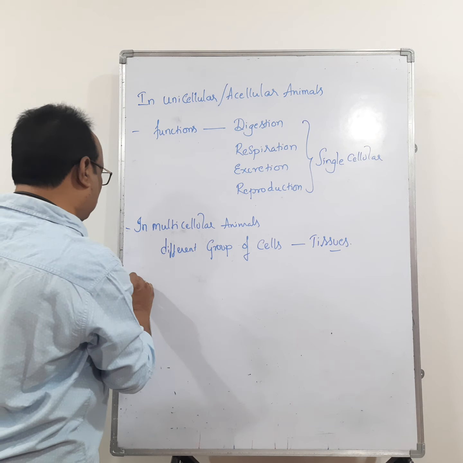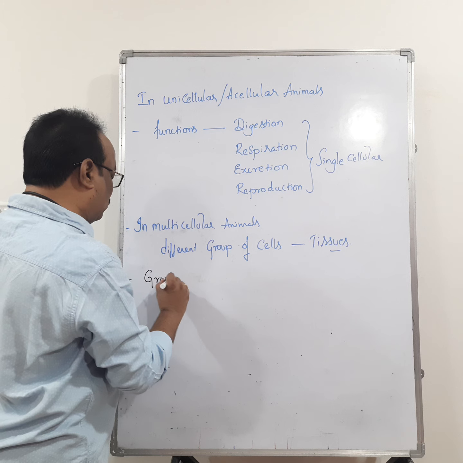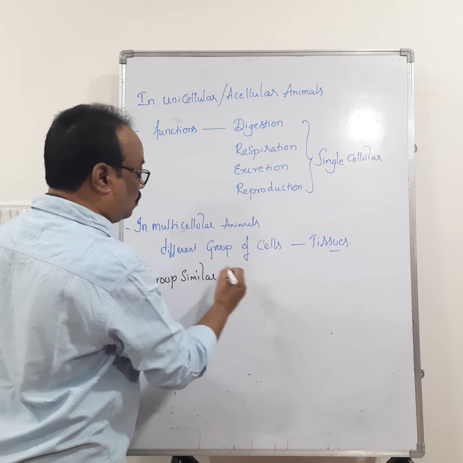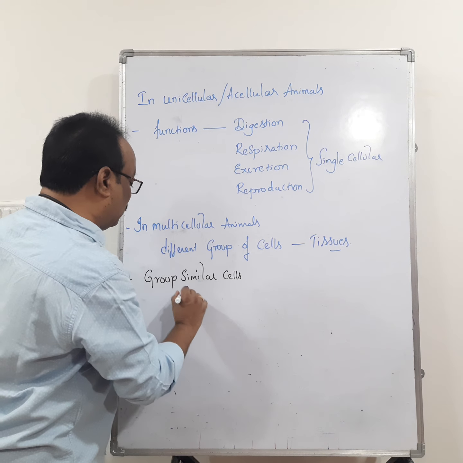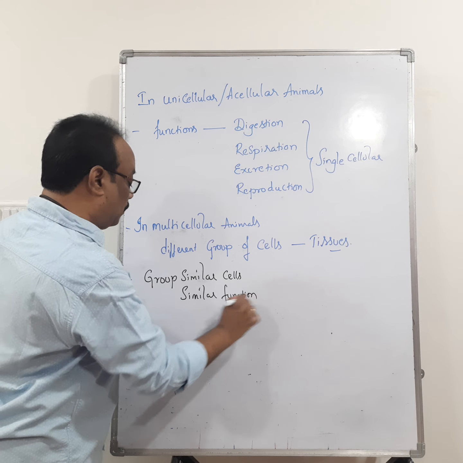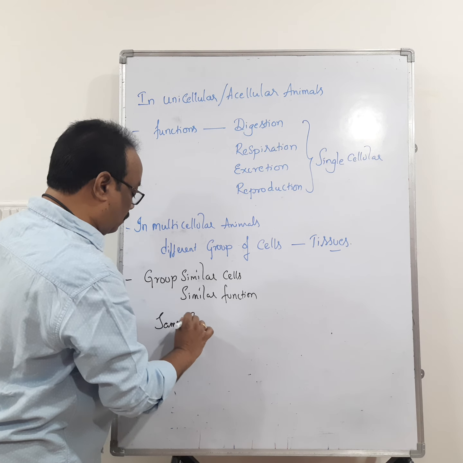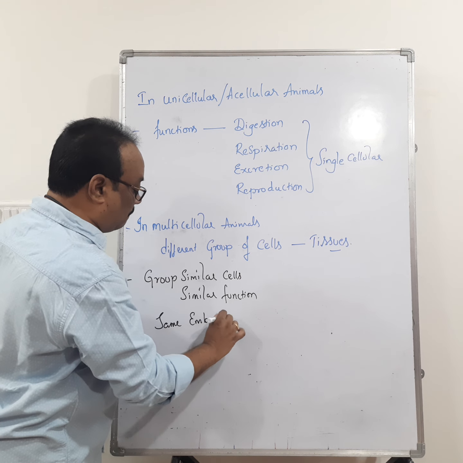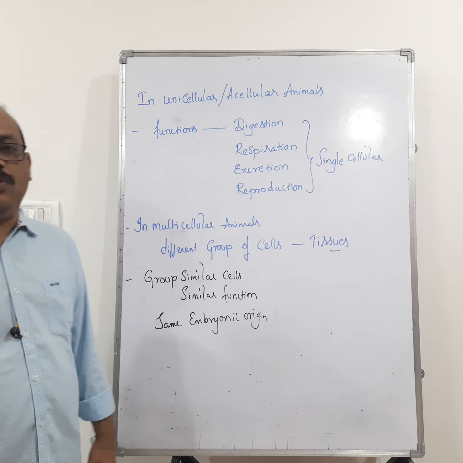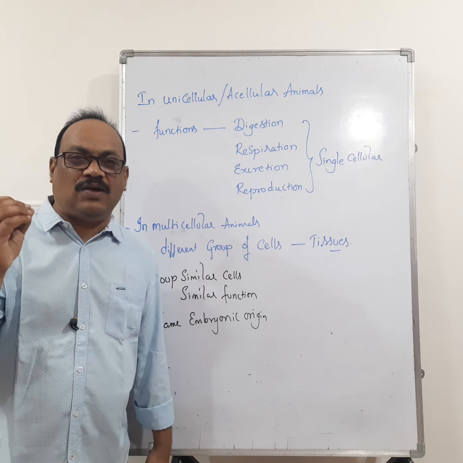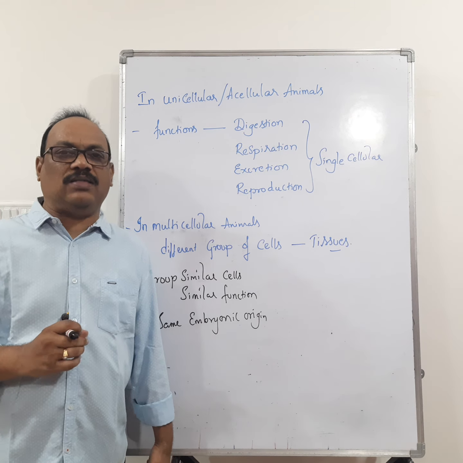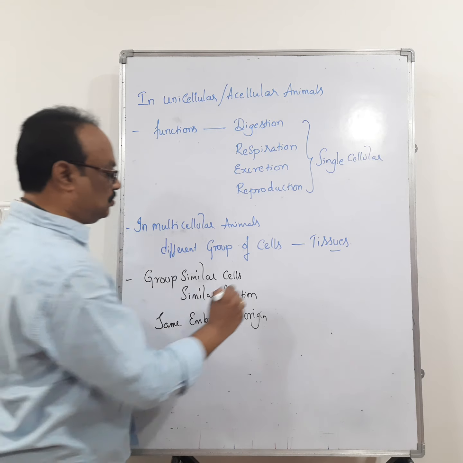Then what is the definition of a tissue? Tissues means group of similar cells. The tissues are group of similar cells with similar function and same embryonic origin. You understand that? So a group of similar cells which are performing similar function and which are arising from the same embryonic origin are called tissues.